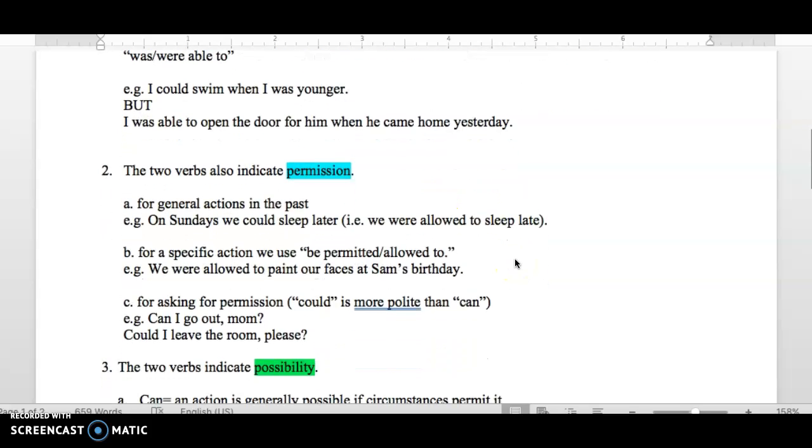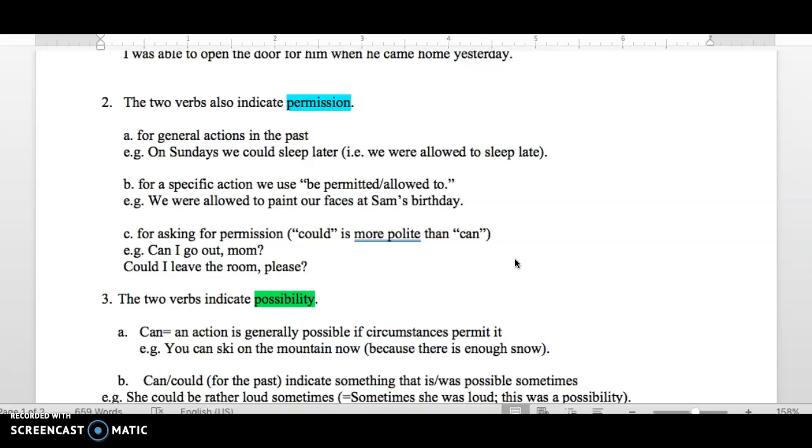2. Can and could also indicate permission. For example, for general actions in the past. On Sundays, we could sleep later. That means we were allowed to sleep later.